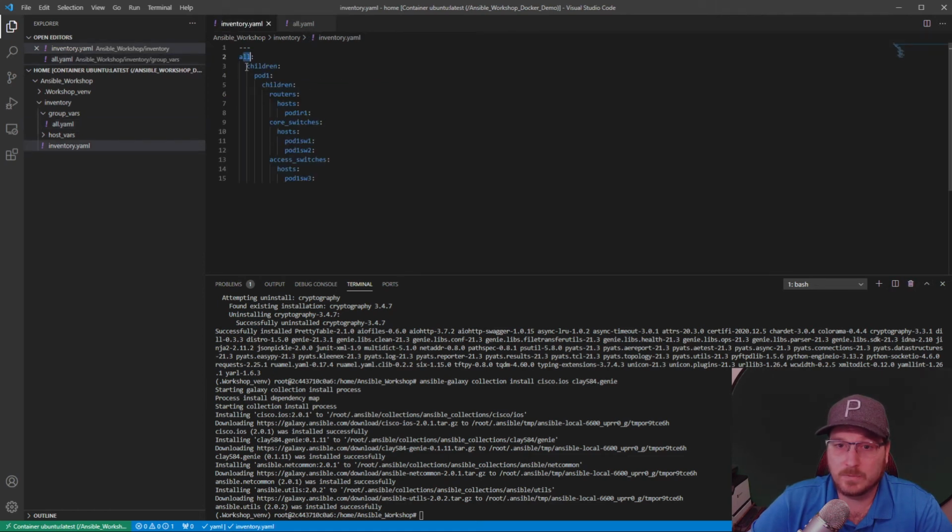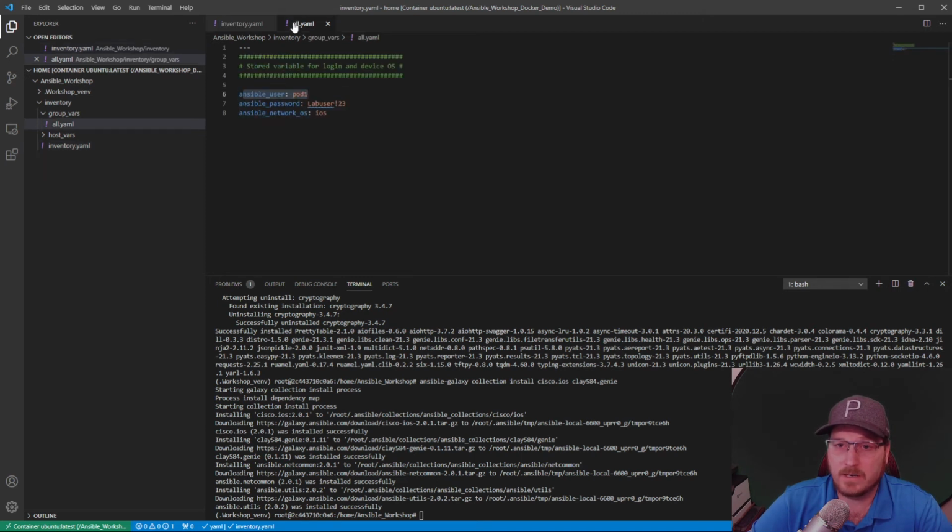And since this group contains all of our subgroups, which are routers, inside pod1, routers, and switches, it understands that, okay, that username, those variables that we've defined here can be used for each one of those devices in each one of those groups. So we don't have to create separate folders for each group.